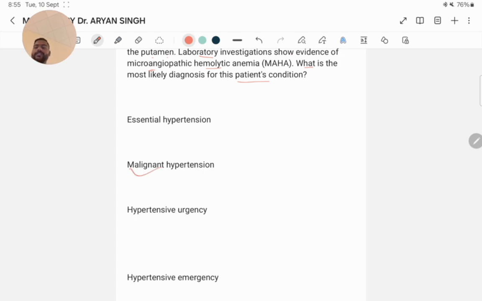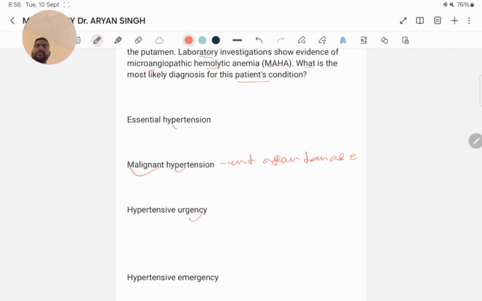Malignant hypertension is characterized by severely elevated blood pressure along with end organ damage. The presence of retinal hemorrhage, intracranial hemorrhage in the putamen, and microangiopathic hemolytic anemia are all consistent with malignant hypertension. These are all features of malignant hypertension. And what about essential hypertension? Essential hypertension is incorrect because it typically does not present with acute end organ damage such as intracranial hemorrhage, microangiopathic hemolytic anemia, and renal impairment.